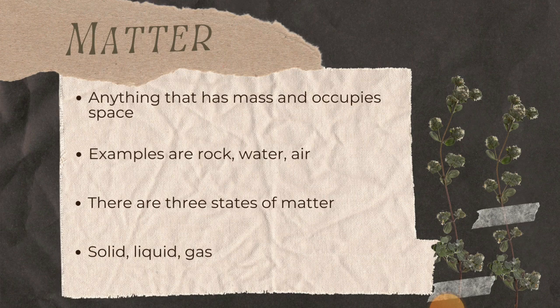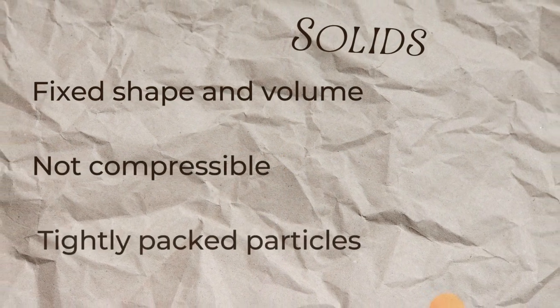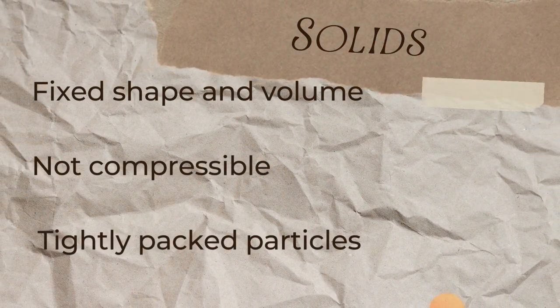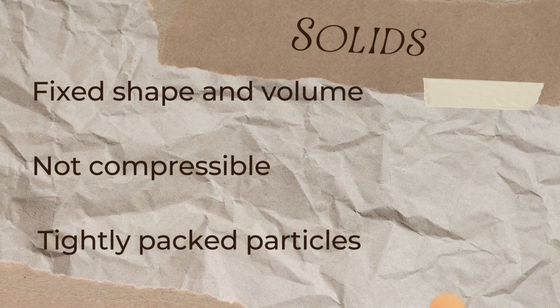If you noticed, I gave each example from the 3 states of matter. We'll look first of all at solids. I said earlier in that slide that there are 3 states of matter: solid, liquid, and gas. So what makes solids spectacular? What makes them unique? They have a fixed shape and volume. When I say fixed, it's another way of saying they have a definite shape and volume. Their shape and volume don't change.